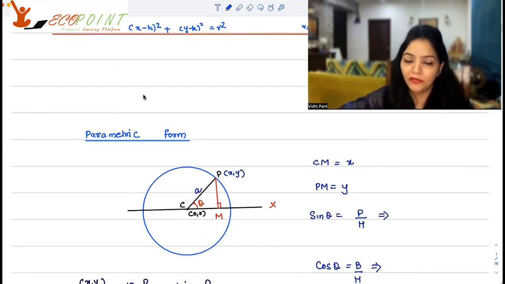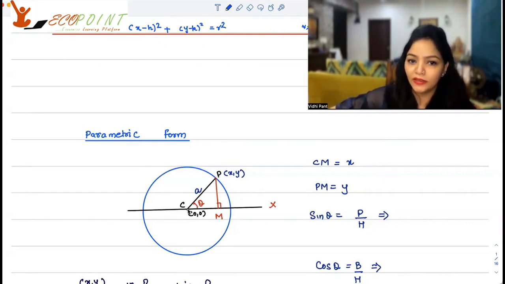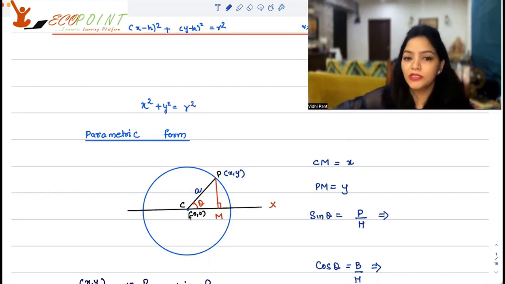Now, what is a parametric form? Parametric form is where sine theta, cos theta, angle comes into consideration. So suppose C is your center, and from an understanding point of view, I'm taking the center as 0, 0, so that the situation simplifies and the circle becomes x square plus y square is equal to whatever your radius is, r square. So suppose C is the center, 0, 0. A is the radius. P is the point on the circle, which is x, y. Those are the coordinates of P.